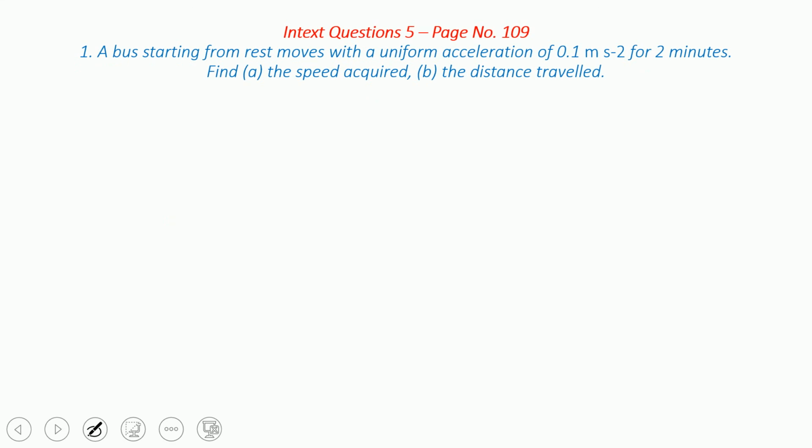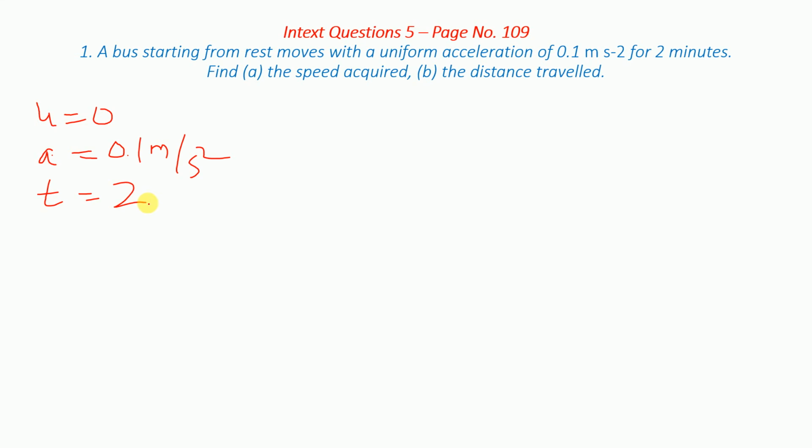Fifth index, question fifth, page number 109. Now here it is, a bus starting from rest moves with a uniform acceleration. Starting from rest means you can understand that u is equal to 0. With a uniform acceleration, that is a is equal to 0.1 meter per second square acceleration. Now for 2 minutes, that is time is equal to 2 minutes.